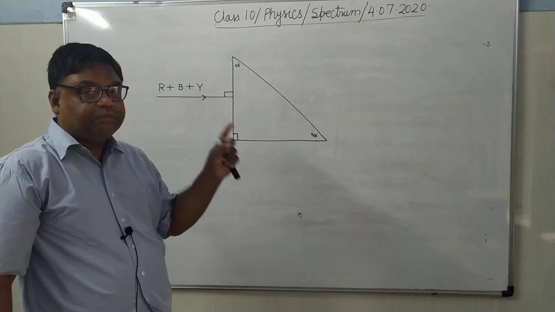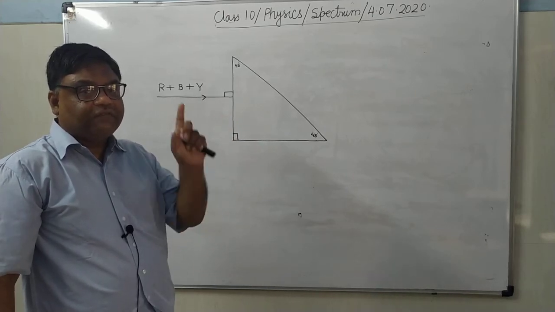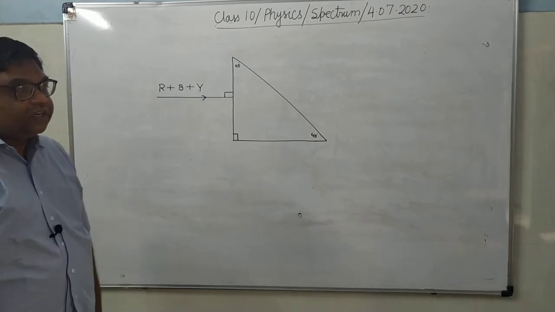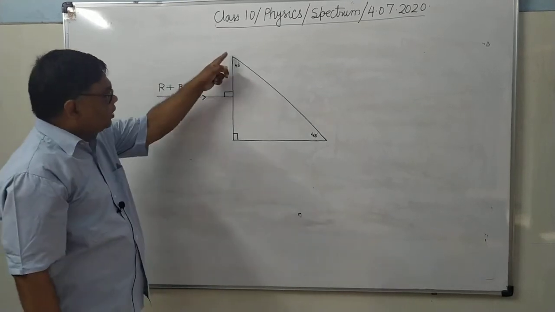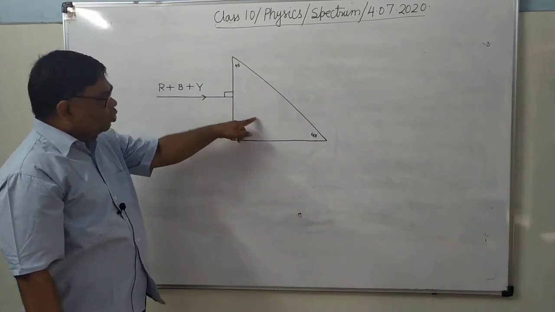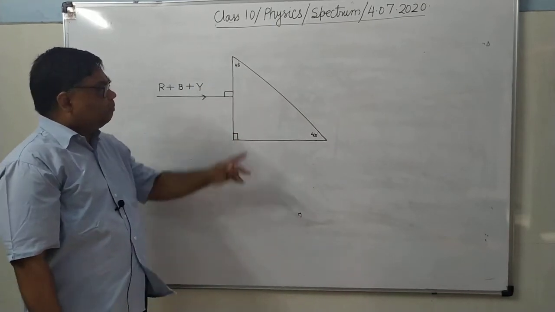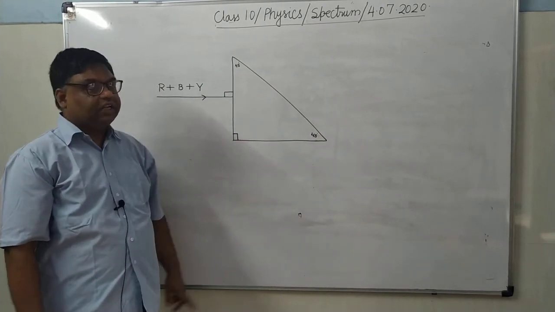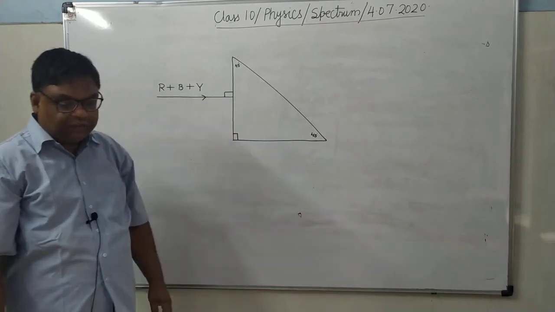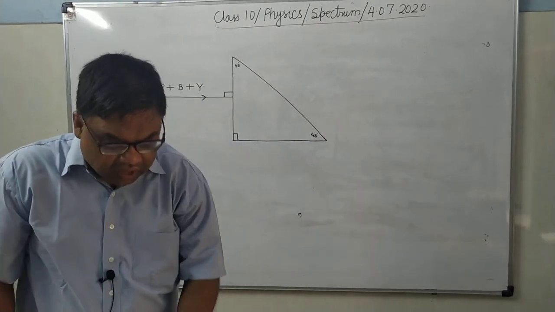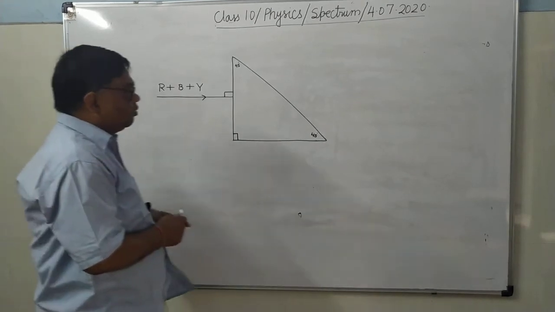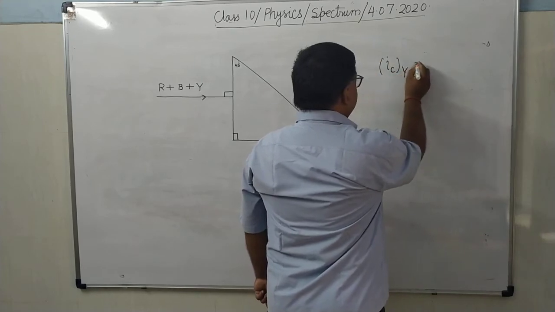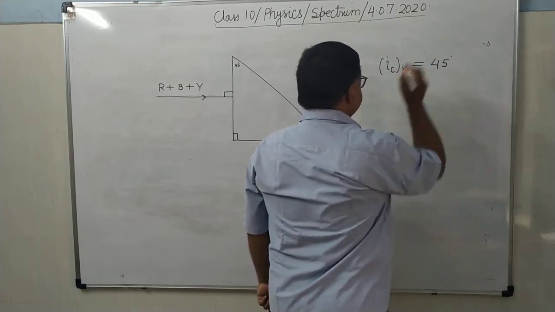If ray of light is moving from glass to air, then refraction is taking place at glass air interface. While if it is moving from air to glass, for example here, it is moving from air to glass, so it is air glass interface. But when it will fall upon here, it is moving from glass to air, so glass air interface. So this is the glass air interface. Here critical angle for yellow color is given 45 degree. Now first you see this thing. For yellow color, it is 45 degree.